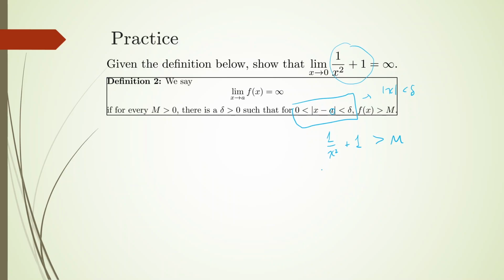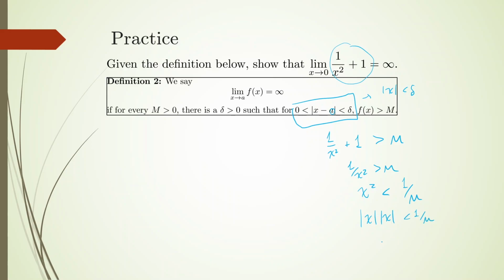Now what I want to do is bound this below each time, because if I can find something smaller that is bigger than m, then the bigger thing obviously has to be bigger than m. So what I really desire is I want 1 over x squared to be bigger than m, and applying the reciprocal, I want x squared to be smaller than 1 over capital M. So now I'm going to try to bound it by something bigger. Well, x squared is nothing more than absolute value of x times absolute value of x, and I know I can make that as small as I want.